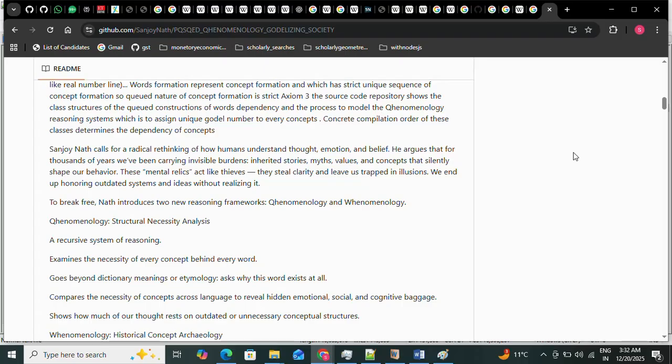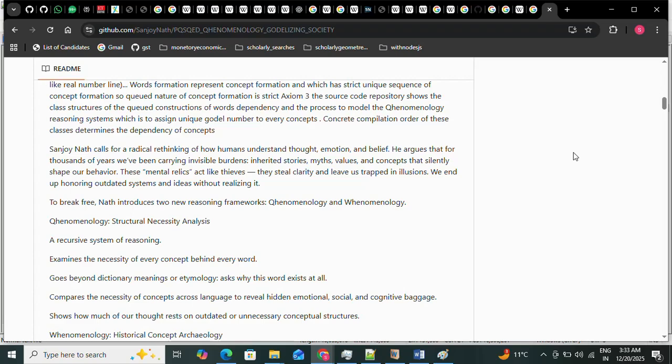To break free, Nath introduces two reasoning frameworks: the Qhenomenology reasoning framework (QRS) and the Whenomenology reasoning framework (WRS). Whenomenology has already started being implemented through the Google Ngram and culturomics, and you can see that from 2008 onwards these kinds of studies are very active in the world. Whenomenology is a little different because it is tied up with Qhenomenology, and it's like algebra, it's not a statistical system.